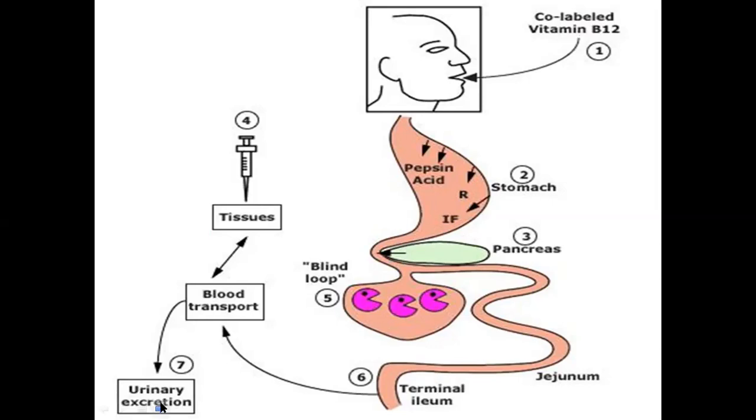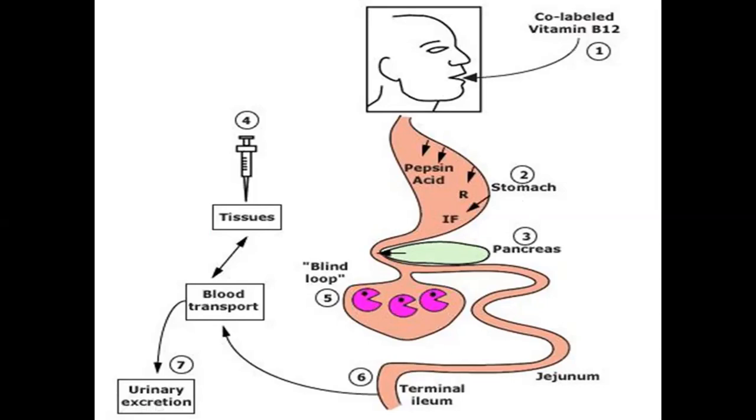So if the radio labeled cobalt is not coming into the urine after taking it orally, it will show either there is a problem in the intrinsic factor, or there are bacteria which are going to utilize it, or there is a problem in the terminal ileum, or the pancreatic enzymes are deficient. So pathologies can be in the stomach, and malabsorption can be due to pancreatic enzyme deficiency, blind loop syndrome, or a problem in the terminal ileum. So terminal ileum problems, what are the problems of the terminal ileum?